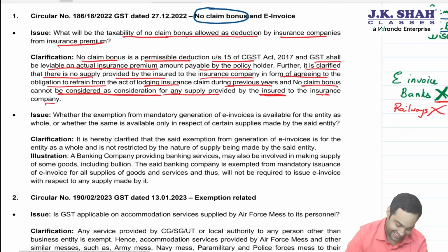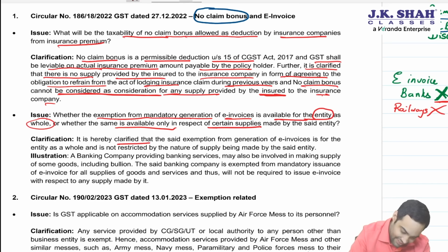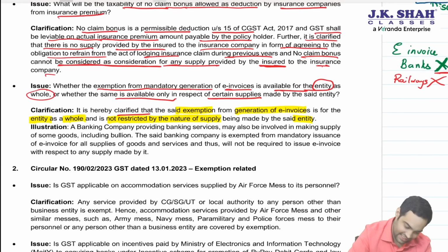Okay. Let's see. Whether the exemption from mandatory generation of e-invoice is available for entity as a whole or only for certain supplies made by the entity. Entire entity gets or only for certain supplies. Let's see. It is clarified that the said exemption from generation of e-invoice is for the entity as a whole and not restricted by the nature of supply made by entity. Good example given. Market is important. This can come in your exams.